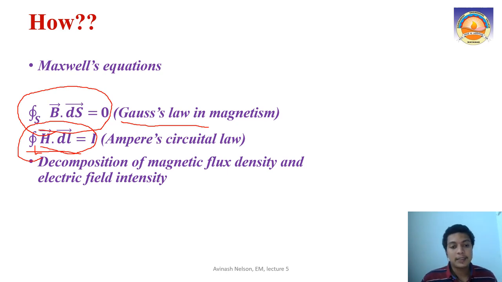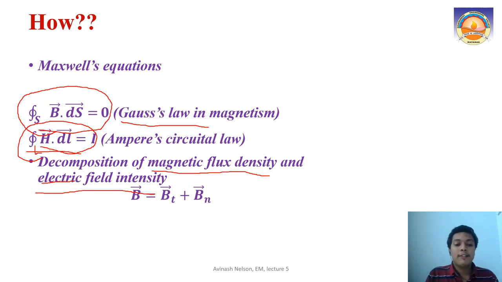Magnetic field we represent in terms of what? Magnetic flux density as well as magnetic field intensity, right? Sorry, this is not electric, this is magnetic. So we usually decompose in terms of magnetic flux density and magnetic field intensity.